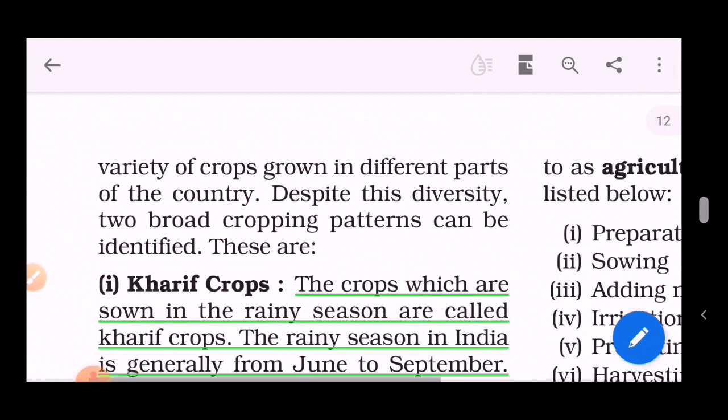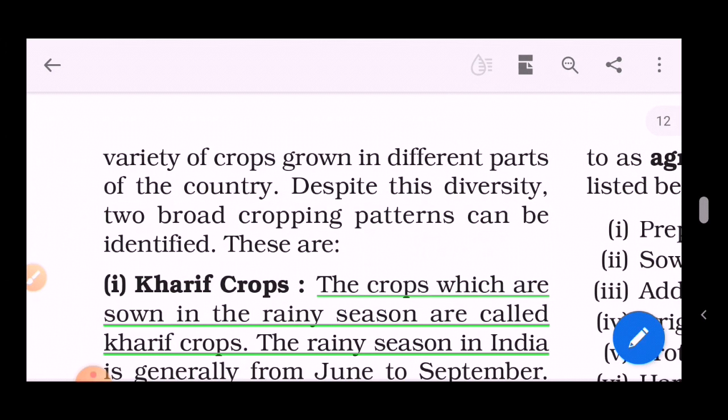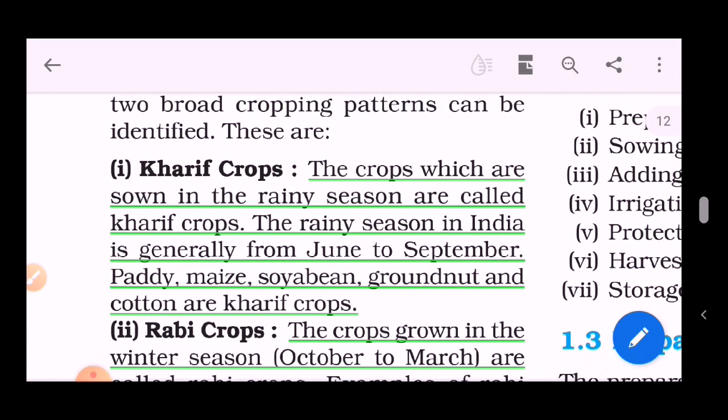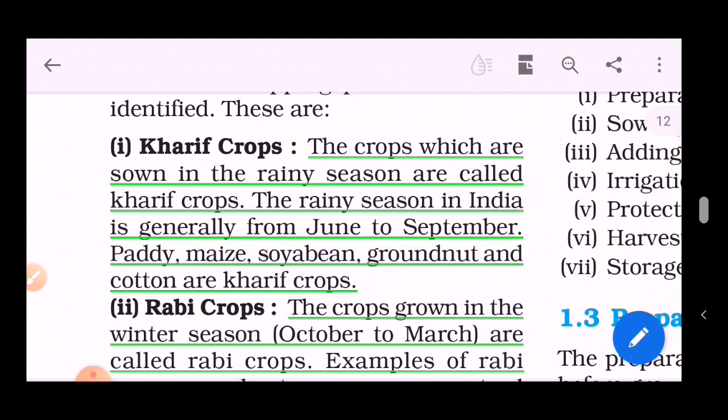Let's start with the next page. Variety of crops grown in different parts of the country. Despite this diversity, two broad cropping patterns can be identified. Even including all this diversity, they are classified into two cropping patterns, that is Kharif crops and Rabi crops.